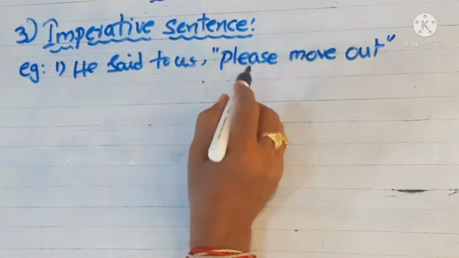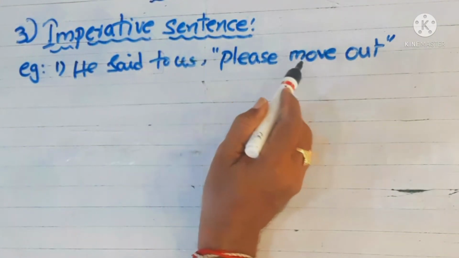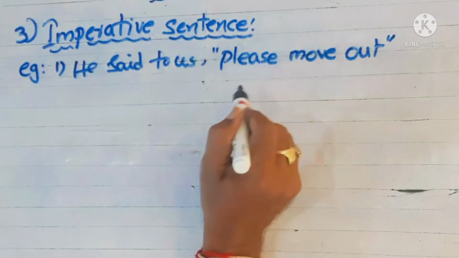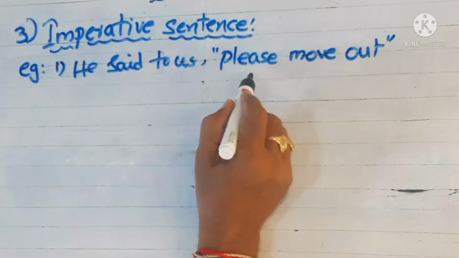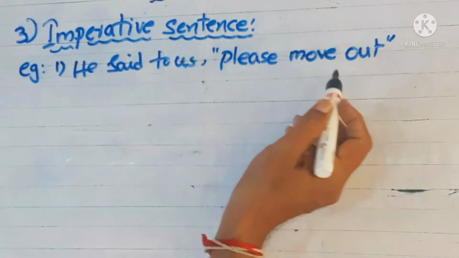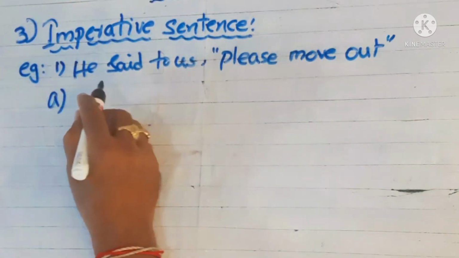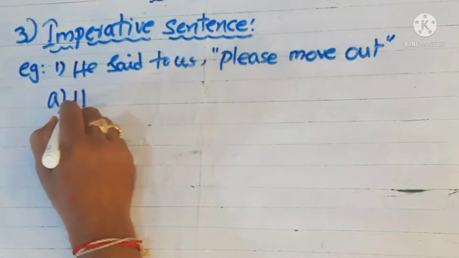You can understand when an imperative sentence comes, it will start with either a present tense verb or requesting words. Then you have no need to use any kind of conjunction, but you can use to as a conjunction. Okay?